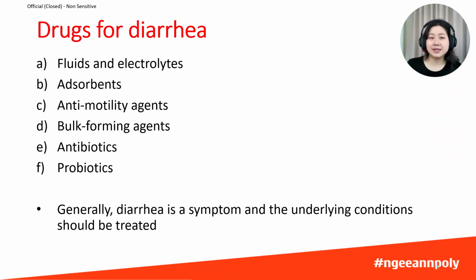Now that we understand how diarrhea works and its complications, let's look at the different types of medications we can use to treat it. We'll cover 6 main categories: fluids and electrolytes, adsorbents, antimotility agents, bulk forming agents, antibiotics, and probiotics.